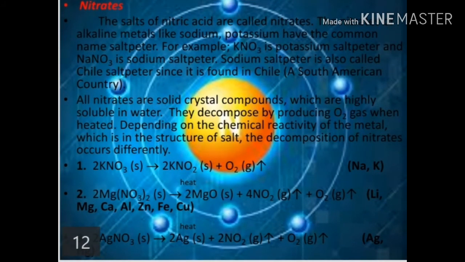Fourth one, nitrates. The salts of nitric acid are called nitrates. The nitrates of alkali metals like sodium and potassium have the common name saltpeter. For example, KNO3 is potassium saltpeter and NaNO3 is sodium saltpeter. Sodium saltpeter is also called Chile saltpeter since it is found in Chile.